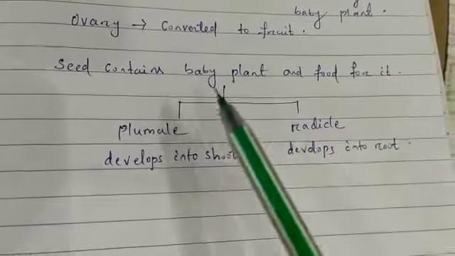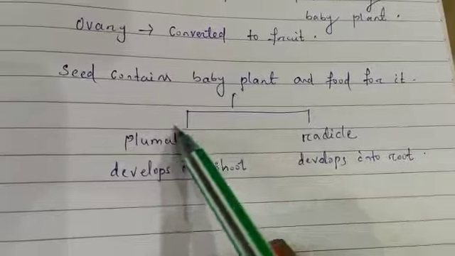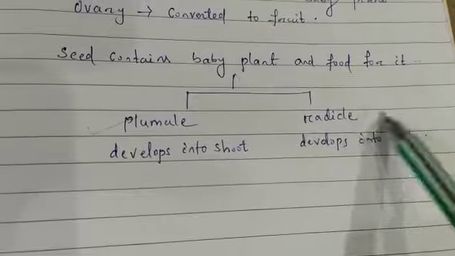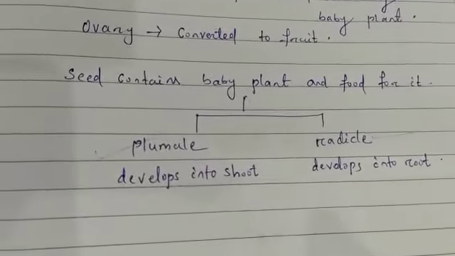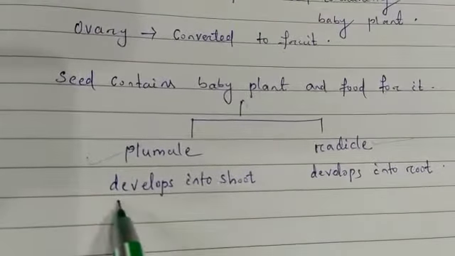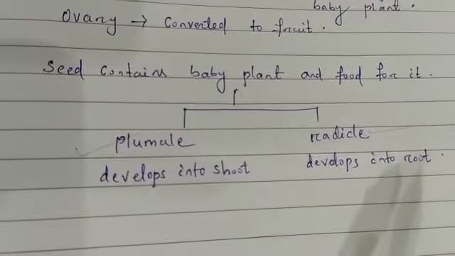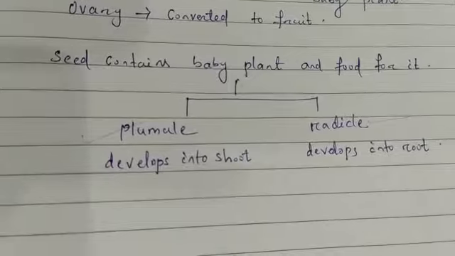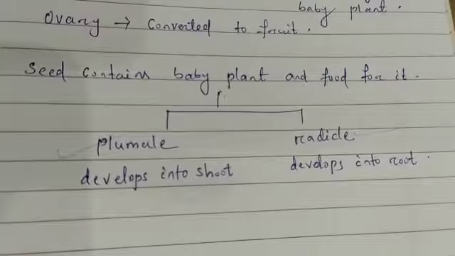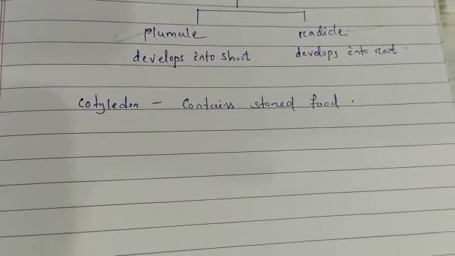The baby plant also has two parts. The part that develops into the shoot is the plumule, and the part that develops into the root is the radicle. The part of the seed which contains stored food for the baby plant is known as the cotyledon.